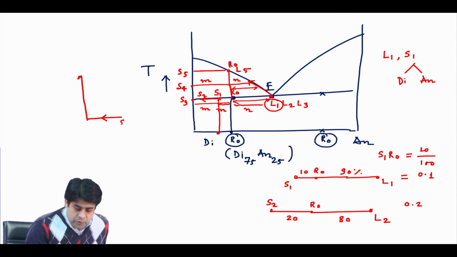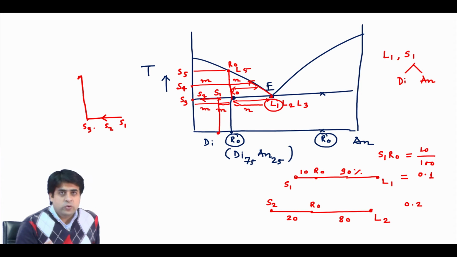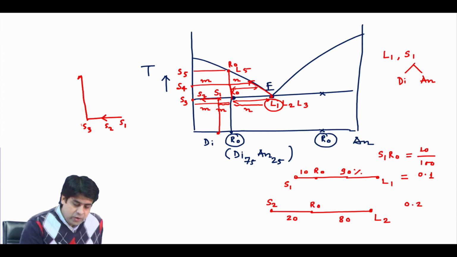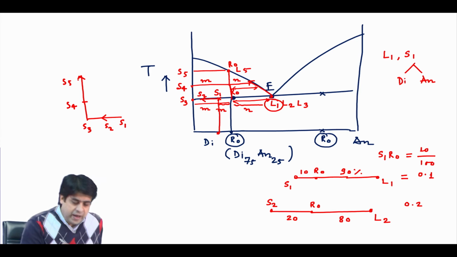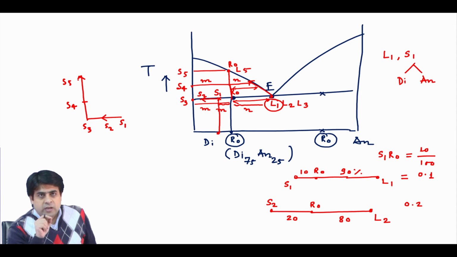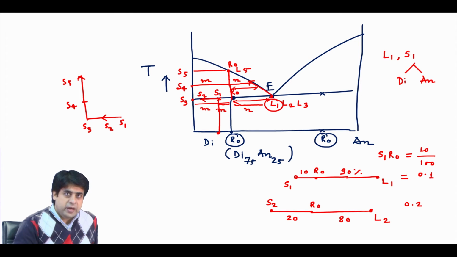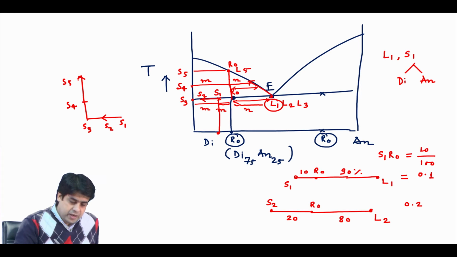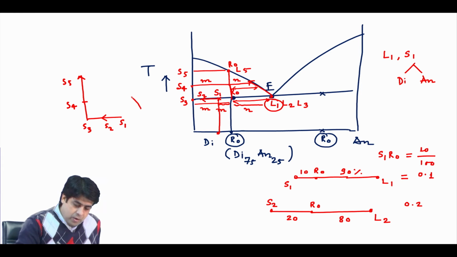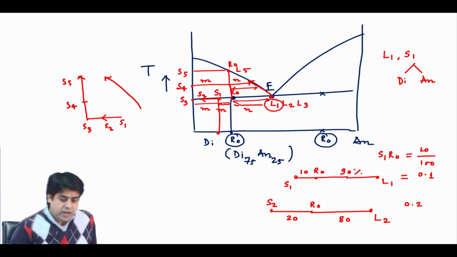Initially your solid S1, S2 and S3 will move along the eutectic temperature. Once your anorthite is exhausted, your solid will move vertically, from S4 to S5, and at S5 the last diopside crystal will be exhausted. In this way you can show how your solid changes its composition, and the liquid becomes richer in diopside.